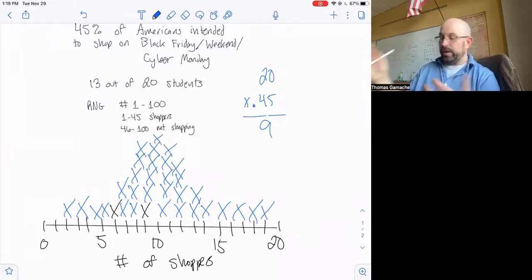Again, the more often you do it, you're going to get more 9s. This is what's going to happen. You're going to get really close to 9. You're going to get something that looks like this. So you're going to get them really centered around that 9. Most of your shoppers are going to be centered right around 9.